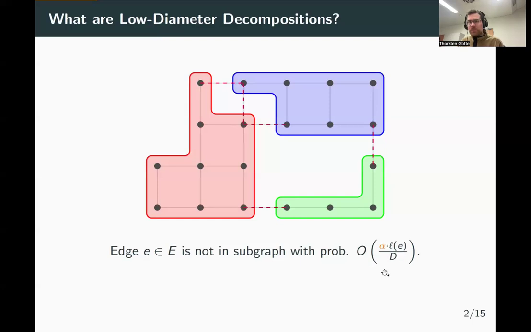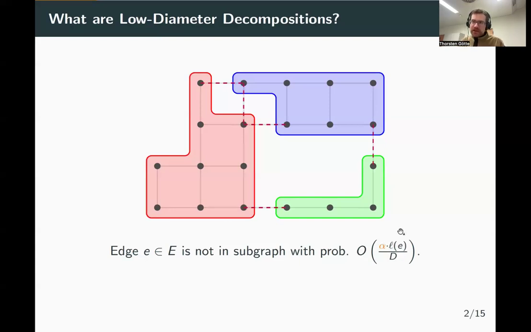Clearly, we cannot go below alpha equal to 1, because in that case, the probability that an edge is cut is just the length of the edge divided by d. And if the edge is longer than d, it must be cut because the diameter of the connected components can only be d.